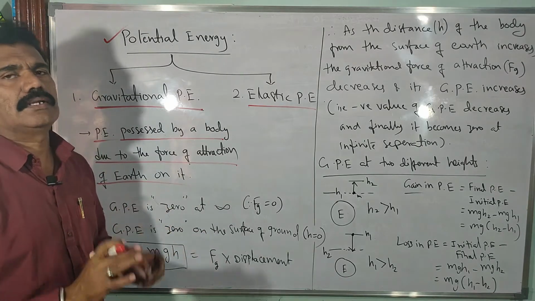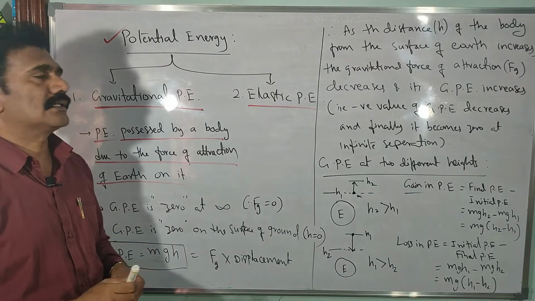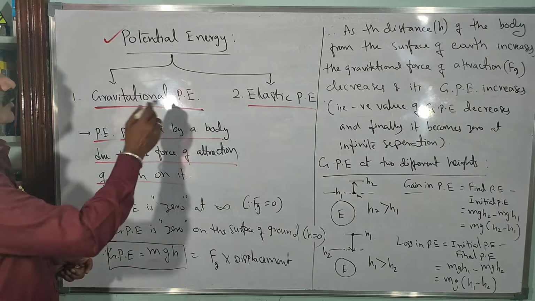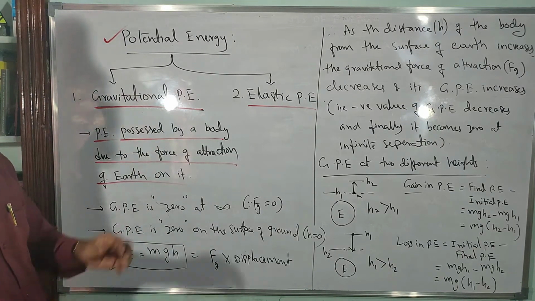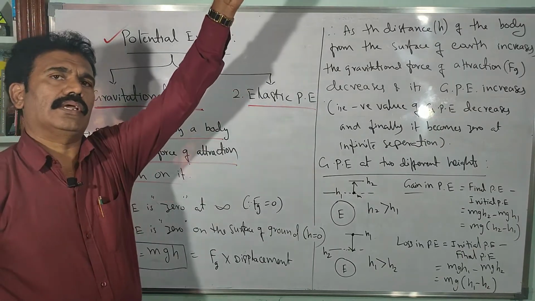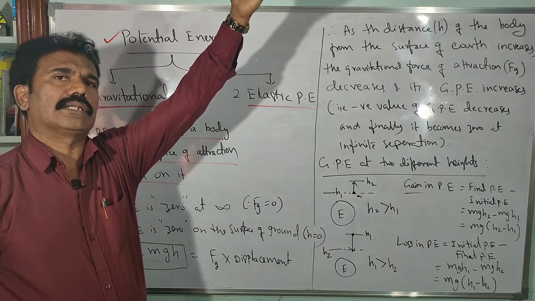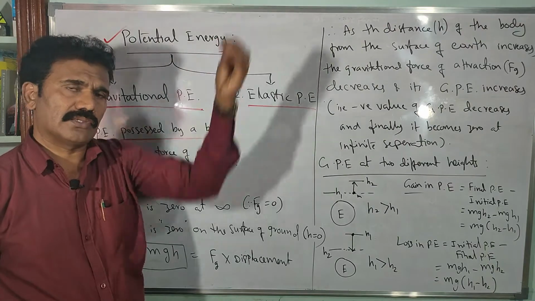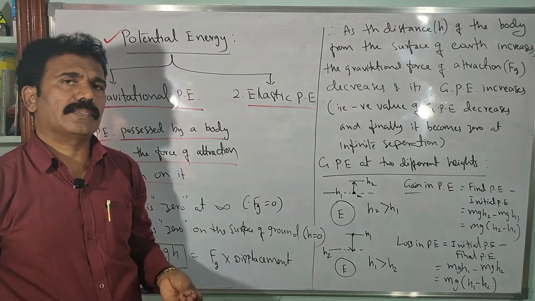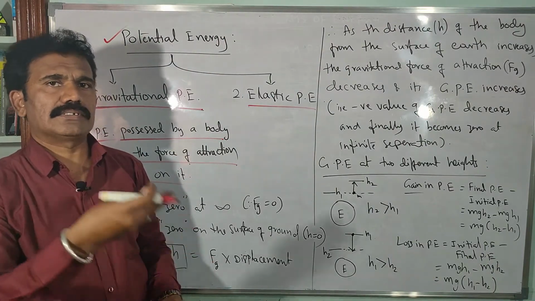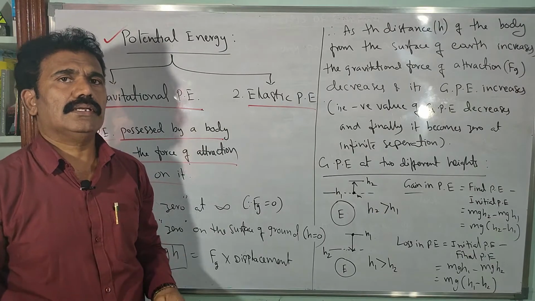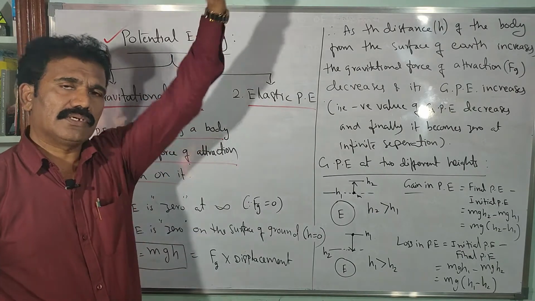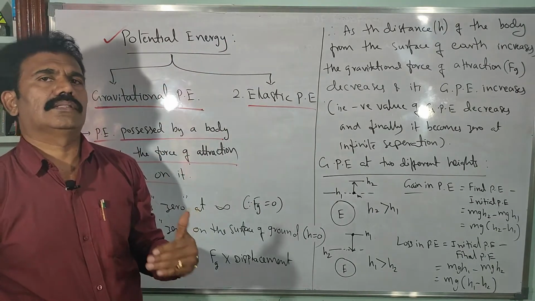So that kind of energy possessed by a body is said to be gravitational potential energy. Suppose a body is at a certain height; let us consider the body is at infinity. What is the amount of work done to bring the body from infinity to the earth? The energy basically indirectly depends upon the work done, so let us calculate the work done in bringing a body from infinity to the earth.